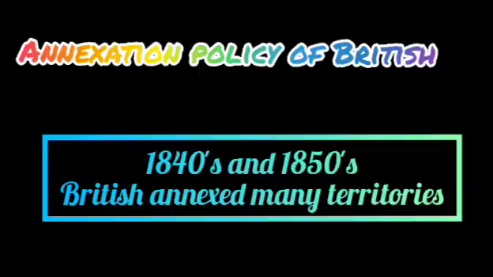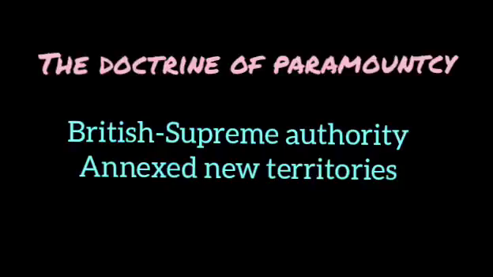First one is the doctrine of paramountcy. British considered themselves as paramount, that is uppermost, and having supreme authority.